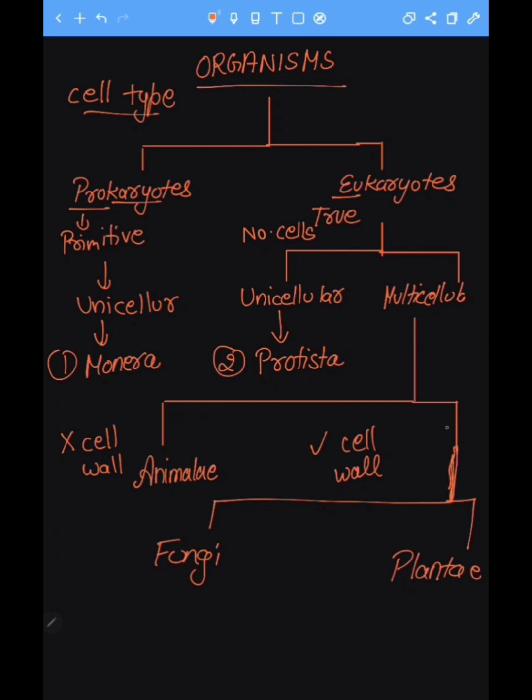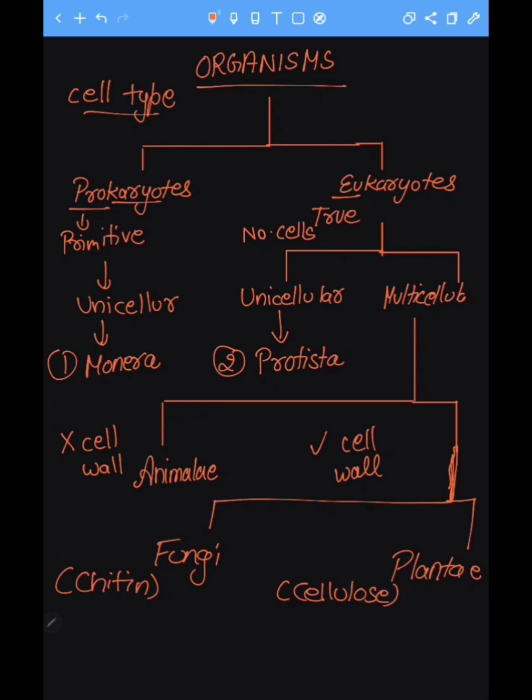So these are basically divided. On what basis are fungi and Plantae differentiated? They are differentiated on the basis of type of cell wall. For example, fungi have a cell wall made up of chitin, and Plantae have a cell wall made up of cellulose.